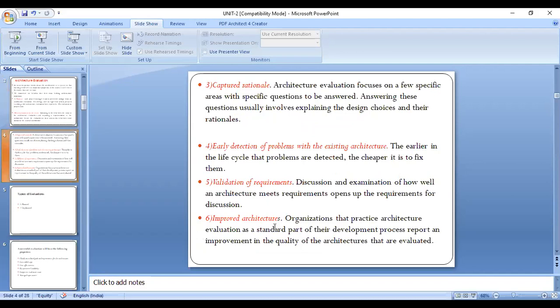Okay, coming to the third one, captured rationale. In this captured rationale, each and every person must have the information about each and every point of that project. Then only they'll be ready to give the answers about that project.